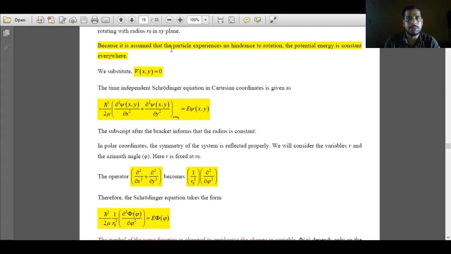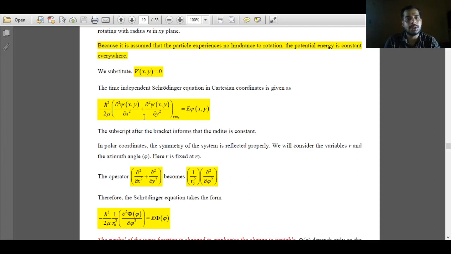Now the time independent Schrodinger equation for rotational motion in two dimensions is given as minus h bar square over 2 mu, where mu is the reduced mass of the system, then the second partial derivative with respect to x plus the second partial derivative with respect to y, and they both act on the wave function psi xy, with the other variable r, the bond length, remaining constant at r0, equal to E psi.